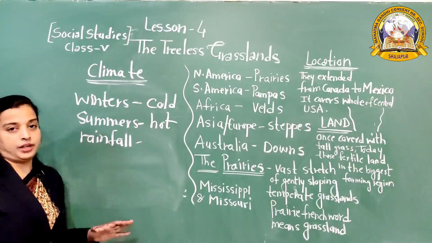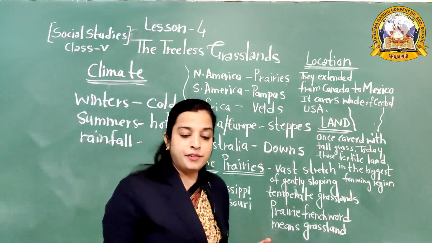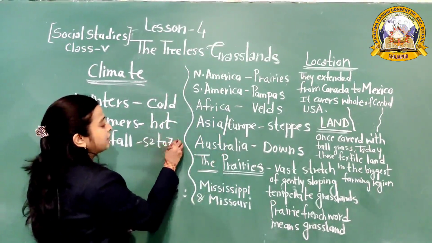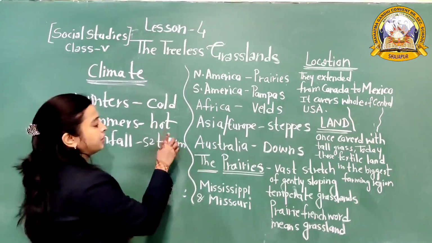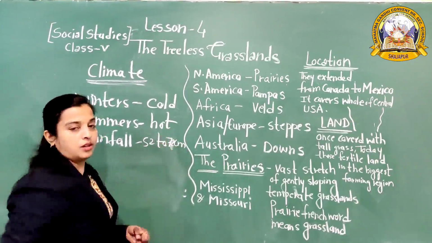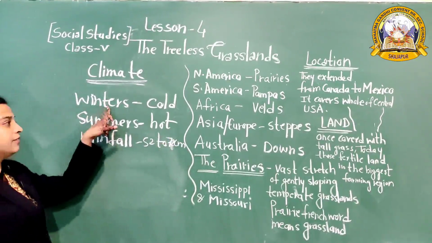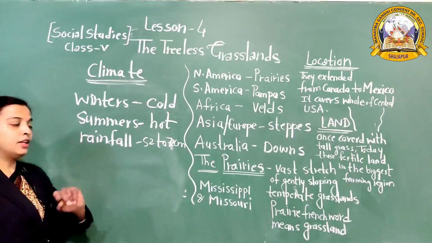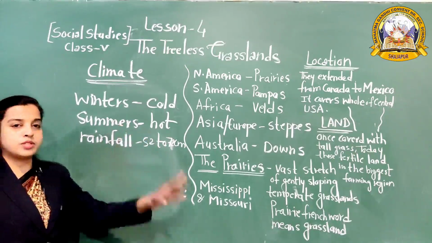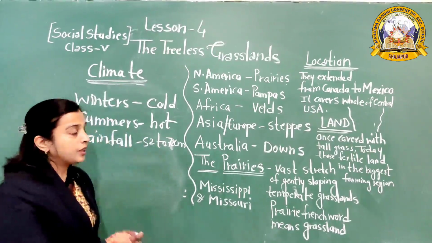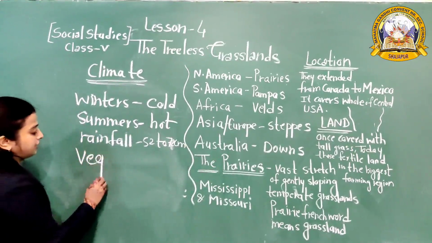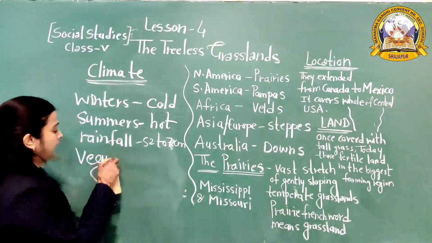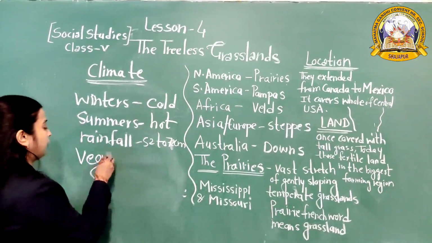Rainfall is moderate, around 52 to 72 centimeter. What type of climate do we find here? Winters are cold, summers are hot, and rainfall is moderate, 52 to 72 centimeter. Now, what type of vegetation is found here?